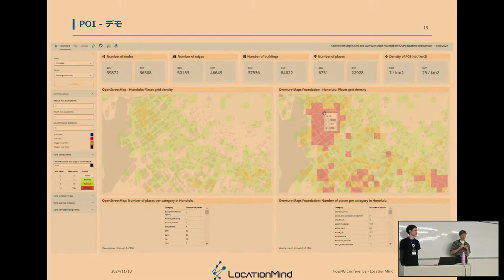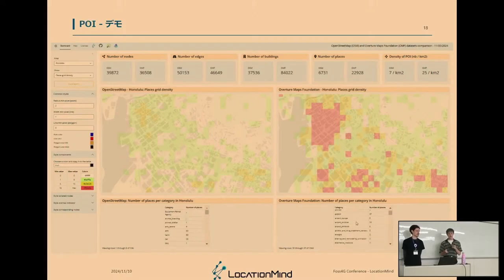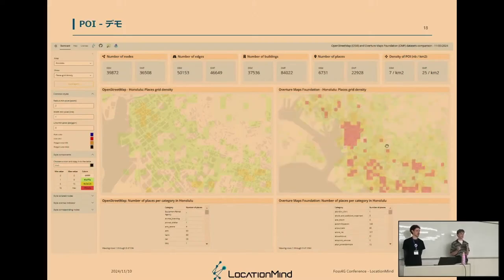But the only thing that is actually not really that good is the difference between the data frames, because we have more than 1,000 categories of buildings in Overture Maps Foundation, which is probably because of the data integration process. But still, as it is now, it's not really possible to compare using this data frame.